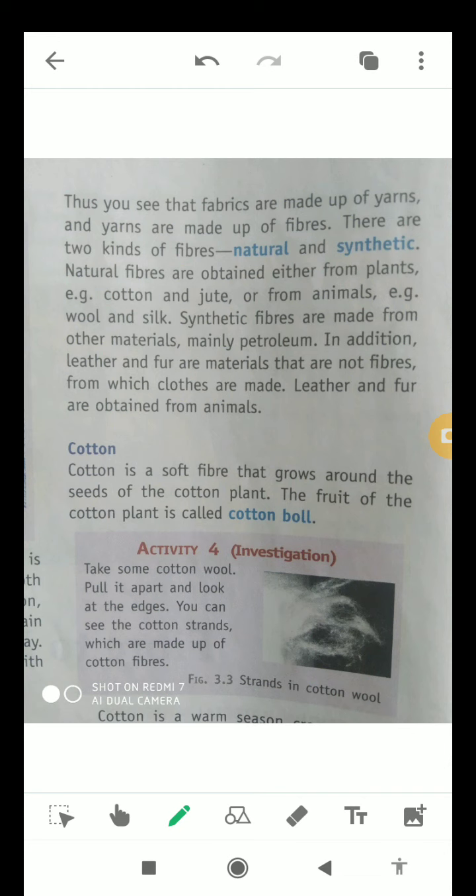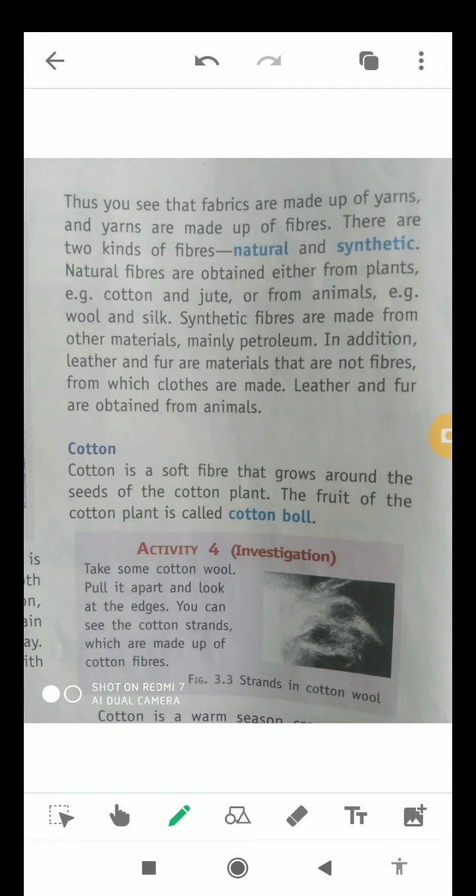In the previous video, students, I told you about the history of clothing material. And with the help of activity 2, I told you that different clothes are woven or used according to the seasons and weather. I also told you that clothes are made up of yarn and further strands, and further thinner strands are also known as fibers. So today we will start with the types of fibers, okay students?